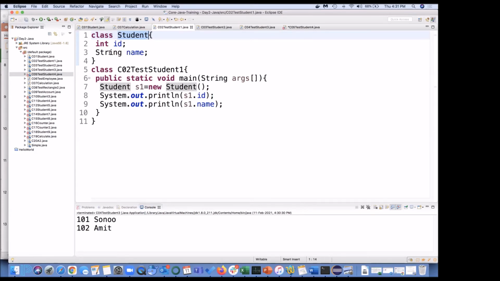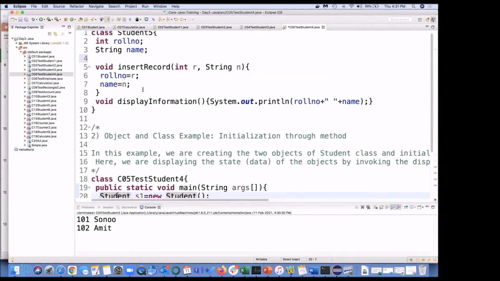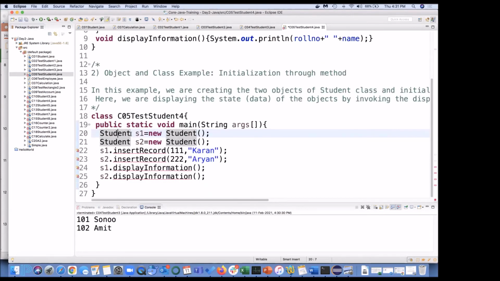And in this student class, there is no function with the name insert record or display information. That's why you are getting this error. So if I make this student 5, we are going to get rid of this error. So 5 here, 5 here, 5 here, and 5 here. Okay, now let's see what's going to happen.